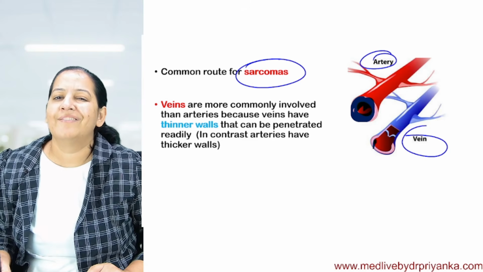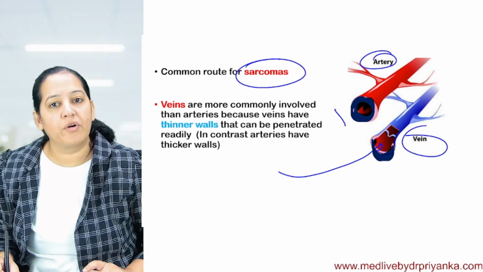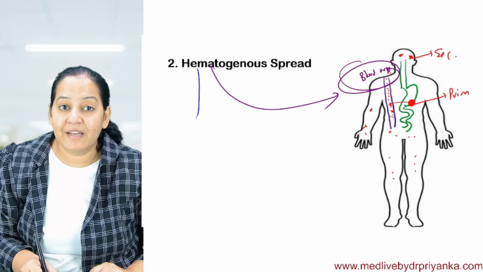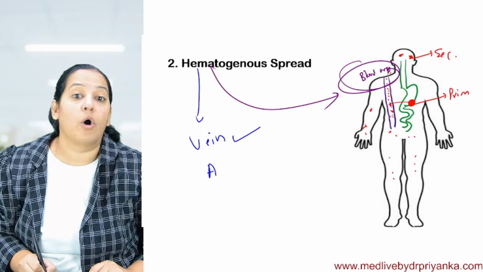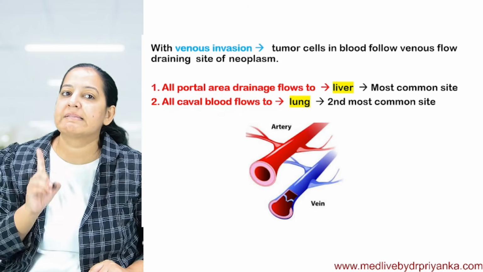Arteries are thicker. Veins are thinner. Okay, that's why tumor cells penetrate in veins, not in arteries. So hematogenous spread is via veins, not via arteries. And you know the reason for that. Veins have thin walls. This is the reason.